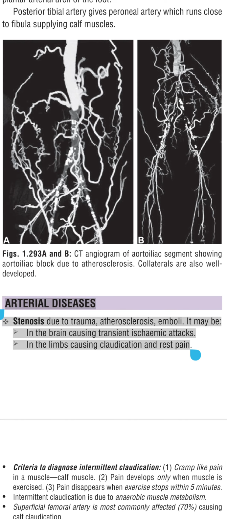Arterial diseases: stenosis due to trauma, atherosclerosis, emboli. It may occur in the brain, causing transient ischemic attacks, and in the limbs, causing claudication and rest pain.